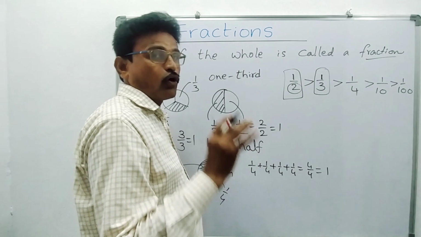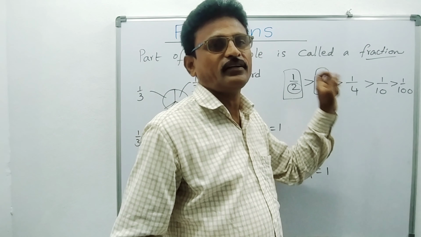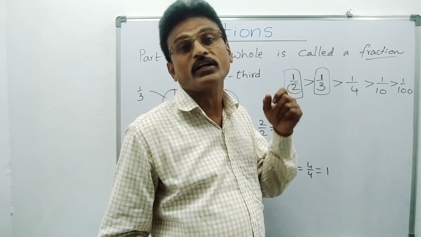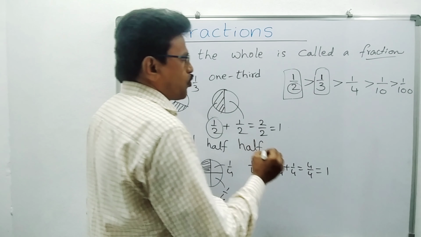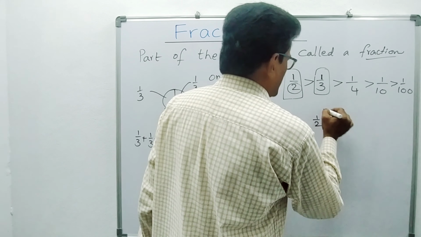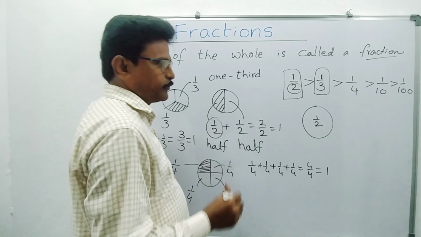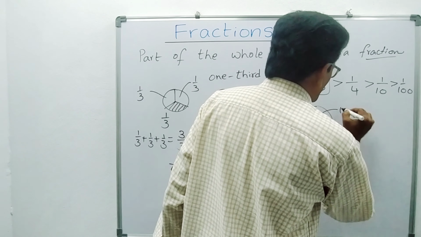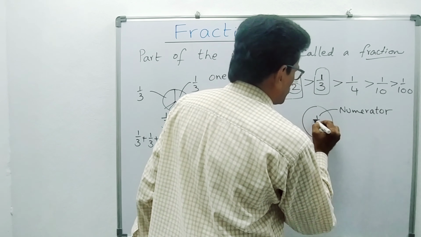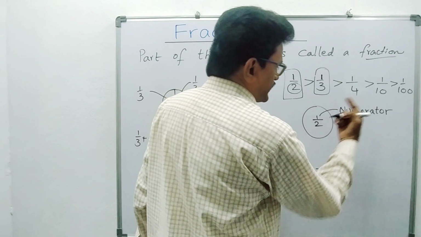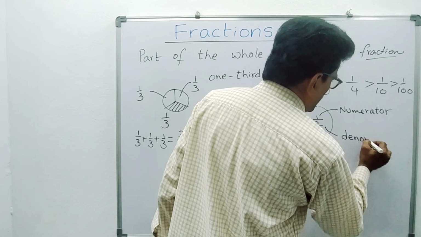Right? Now what am I telling? This is the numerator, and downside I am telling the denominator. What is numerator? What is denominator? See students, this is 1 by 2, which is half. The fraction is 1 by 2. This one is said to be the numerator. So this is a bar. Above the bar is said to be the numerator and below the bar is said to be the denominator.